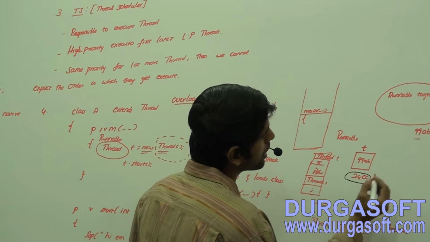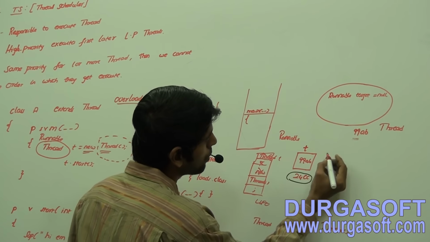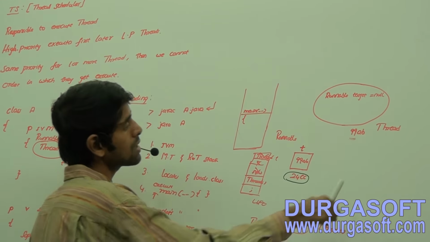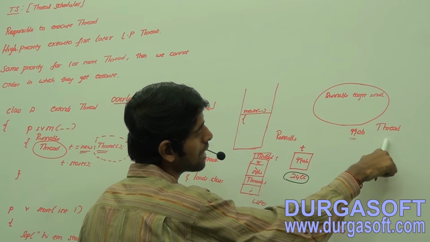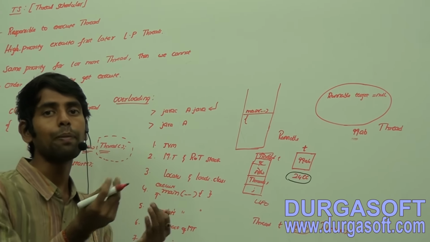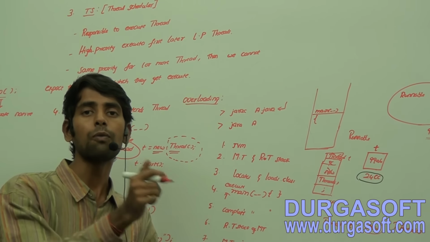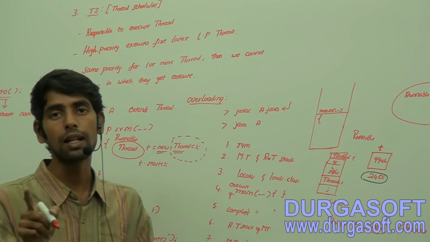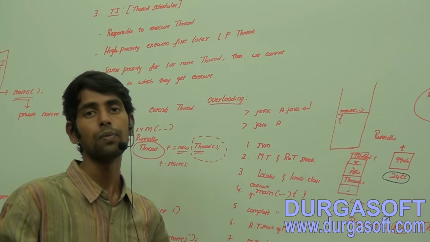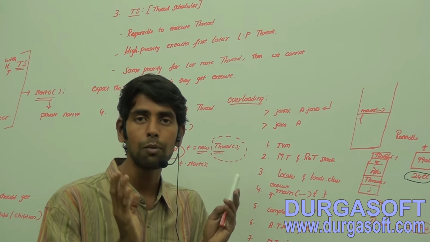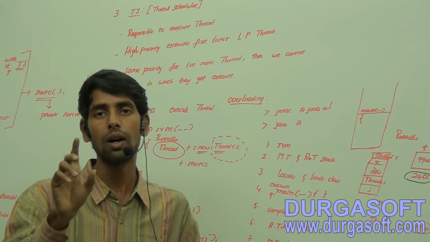Now what we are doing, we are assigning that one to this one. So before here, what is the compiler going to check? The compiler is going to check what the underlying object type is. It is Thread. So Thread literal, that is, a child object can be assigned to the parent or not. Of course we can assign, but a parent object you cannot assign to the child. We are going to discuss this in language fundamentals. You will come to know. From language fundamentals only, everything has been derived, honestly speaking.